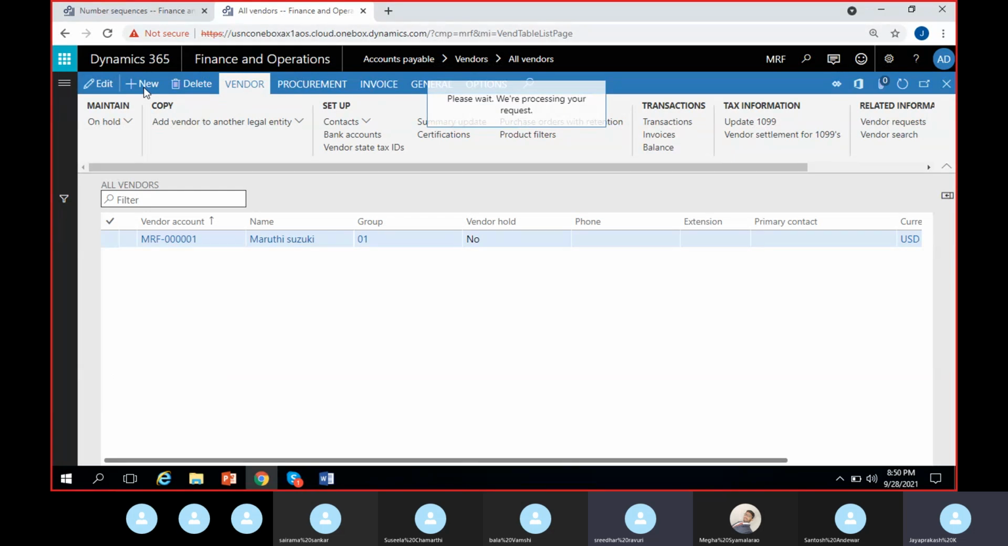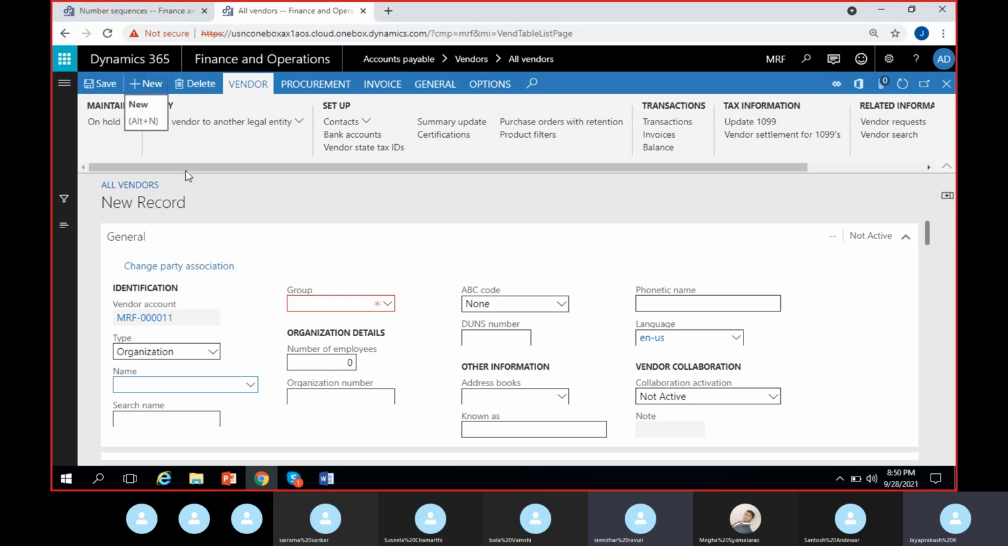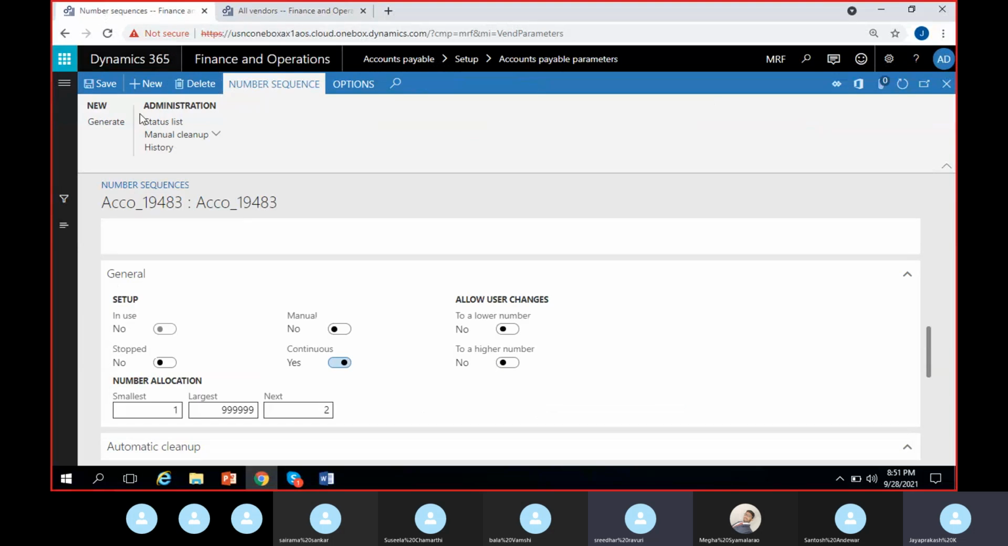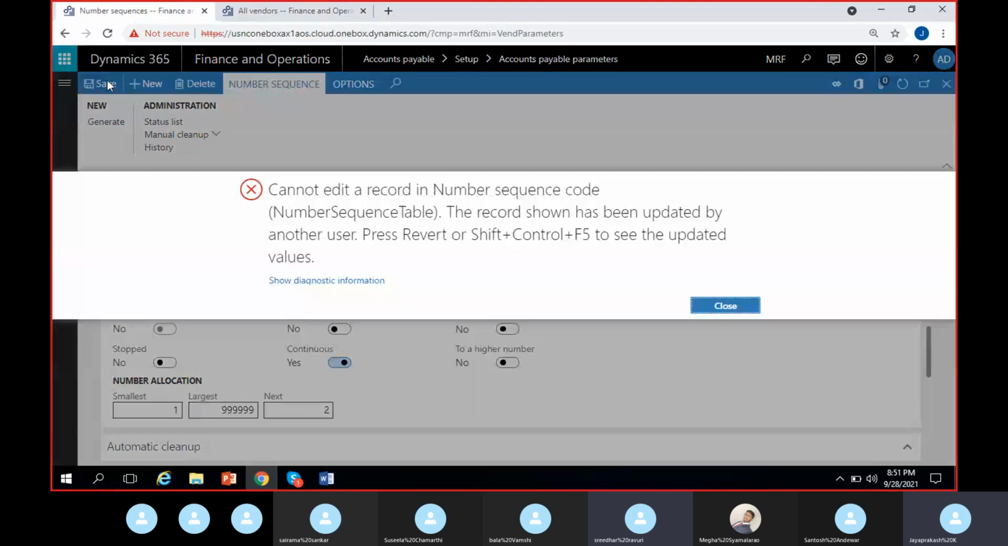it will automatically take the number. As you can see, MRF11 it is taking, sorry, it's not saved. I think I'll just delete it and create one more time. Okay, I only have one vendor. Now I'll save this here.